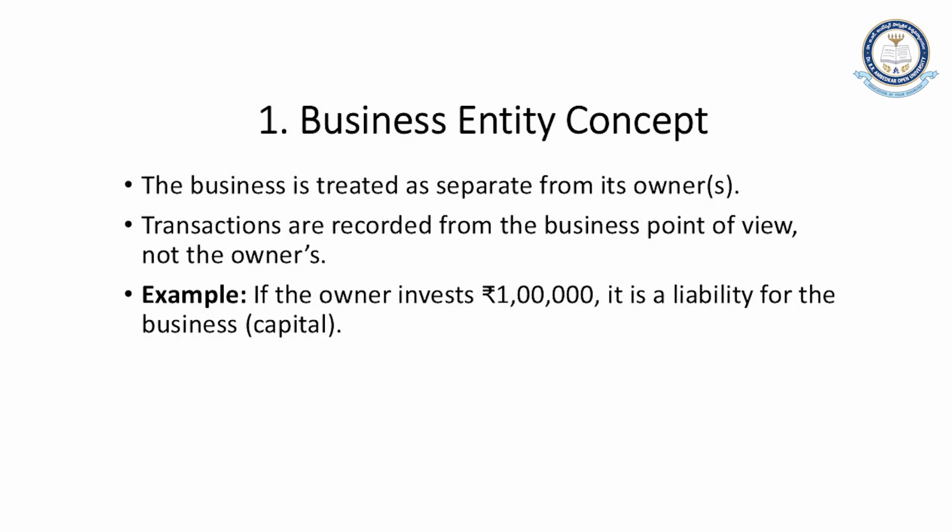That's why we say that the business gets its own entity, and this concept tells us that just as an individual like Ram has his own land, building, property and cash, the business is also going to have its own land, property, cash, and all the assets and liabilities, just as a living person has. The transactions we record in the accounts will be from the point of view of the business, not the owner, because now the business is a separate individual.